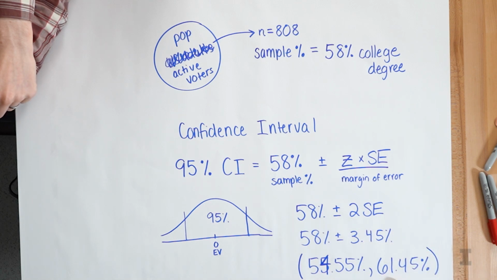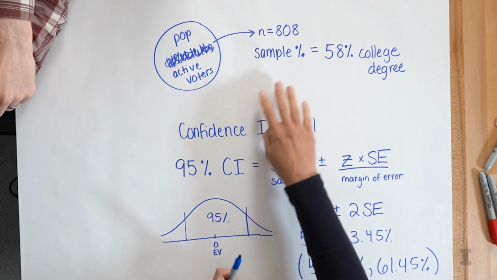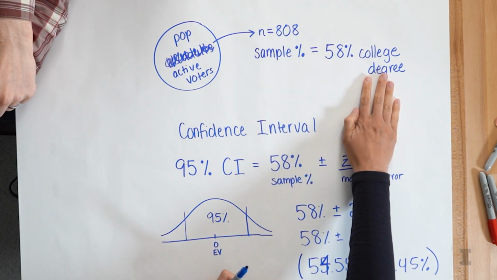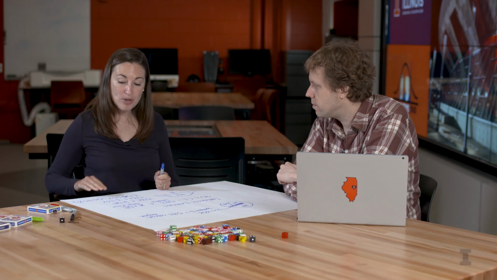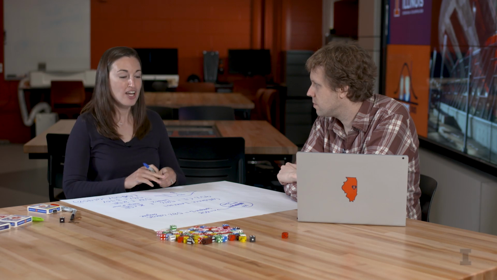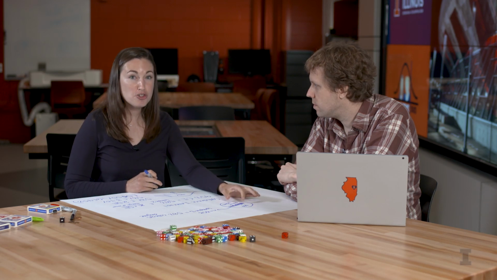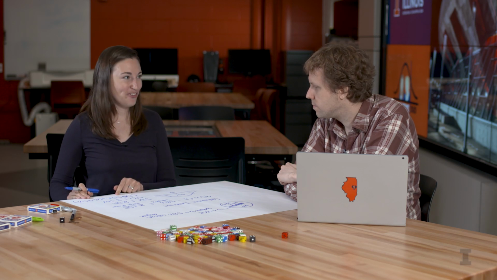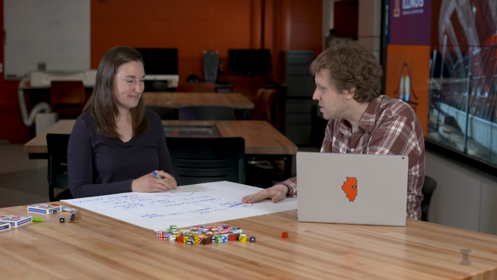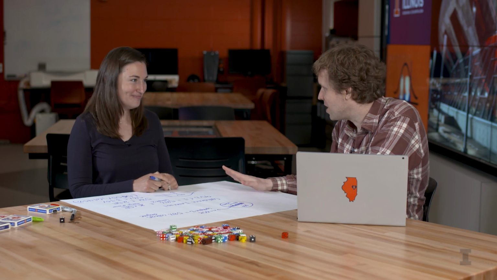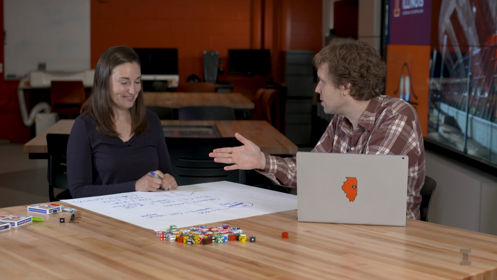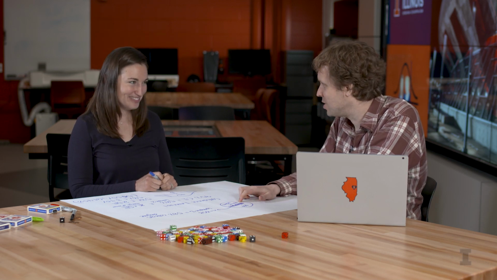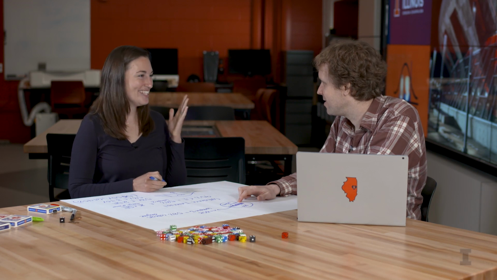This is a much better thing to give to people when asking, okay, what percent of active voters have a college degree? It's definitely better to give the confidence interval instead of that sample percent. And we can say again that we're 95% sure that if we polled all active voters, their true population percent would be within this interval. So I am pretty certain, based on this survey, if I understand you correctly, that somewhere between 54 and 62% of US active voters, again, just this population, are college educated. That is exactly correct.